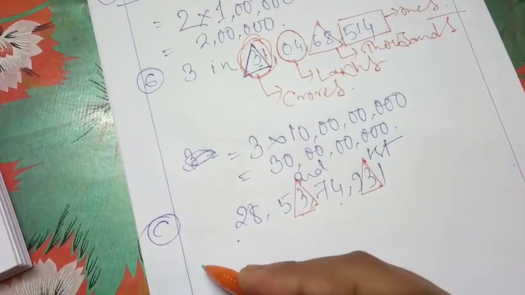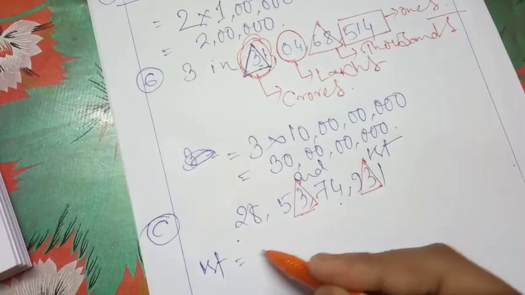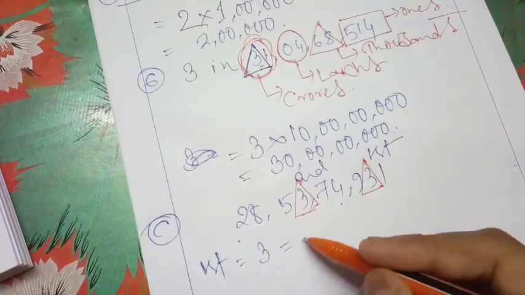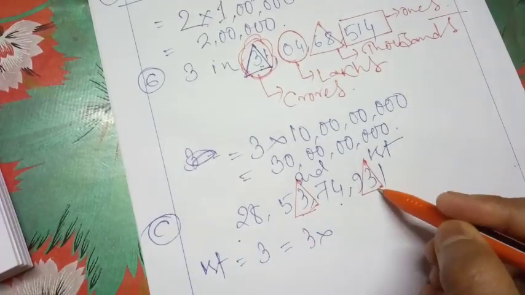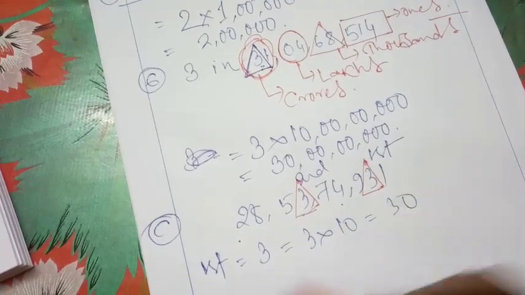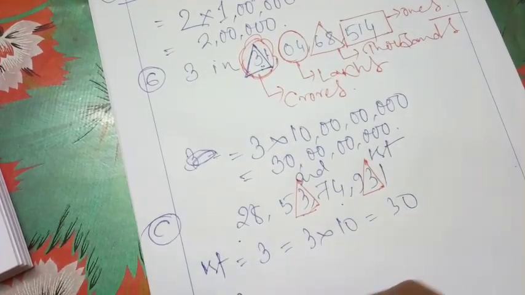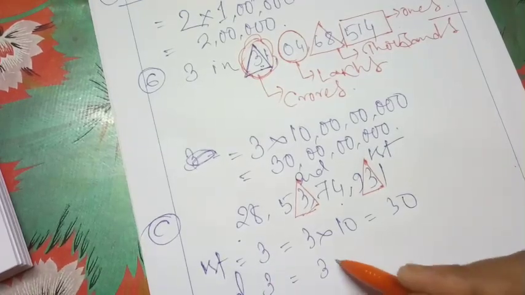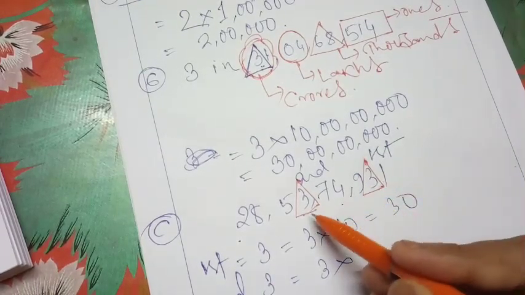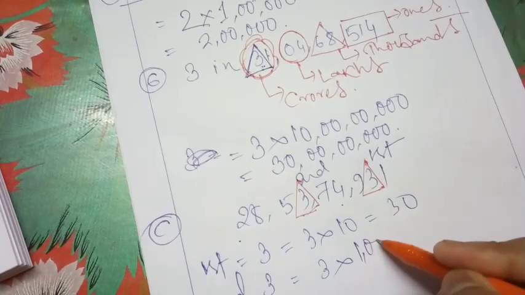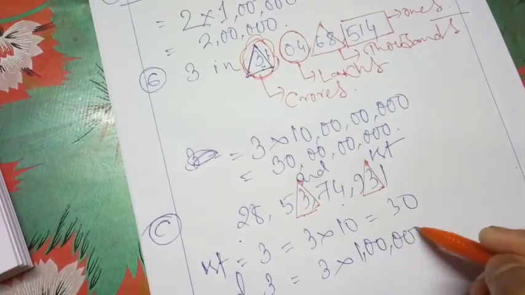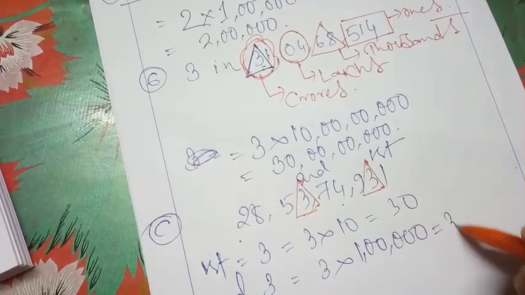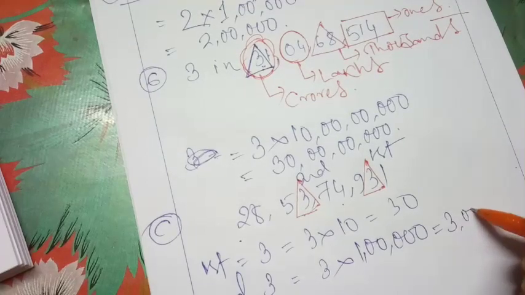For the first 3, it is 3 into the position, which is 10, that means it is 30, and for the second, it will be 3 into how much is the position? It is lakh, only 1 lakh. So 3 into lakh gives us 3 lakh.